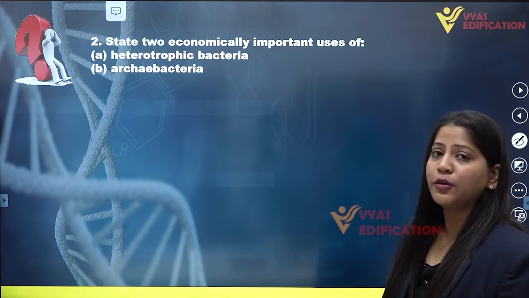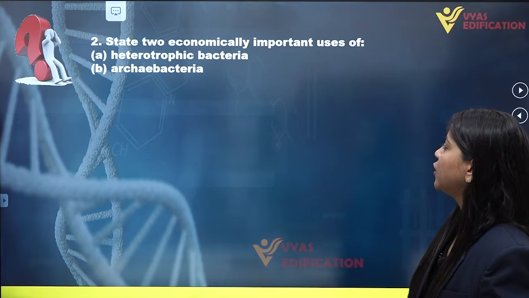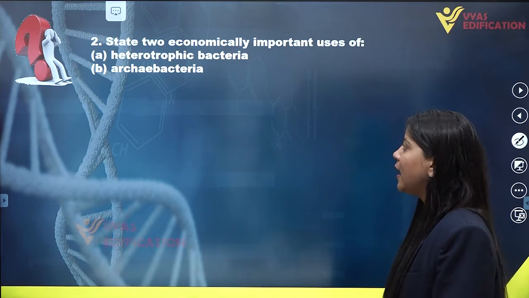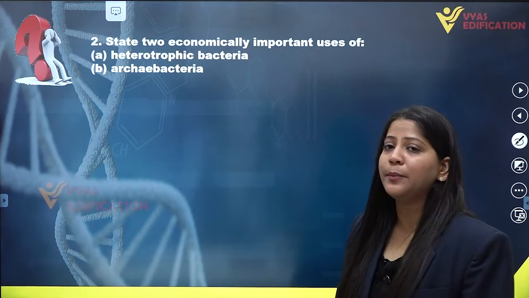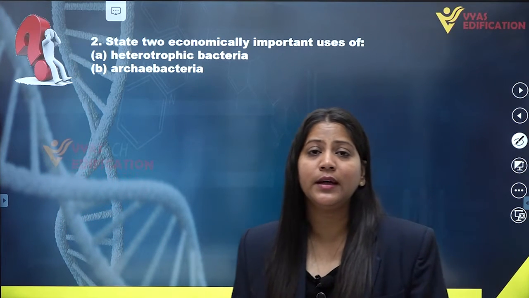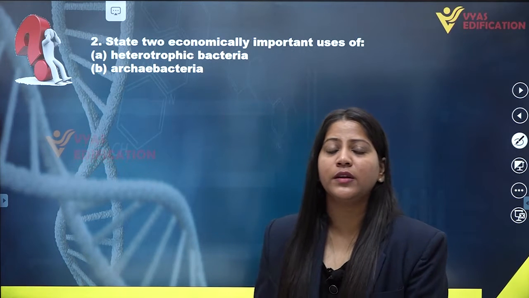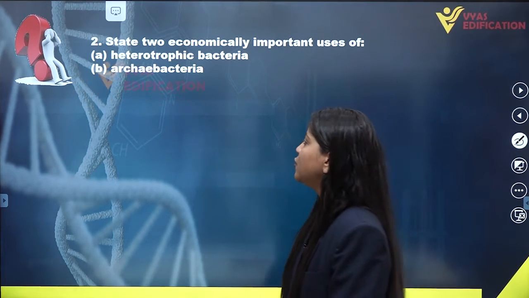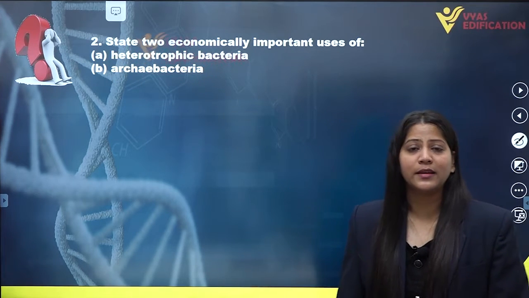Now we have question number 2 on the screen, that is: state 2 economically important uses of A, heterotrophic bacteria, and B, Archaebacteria. So we have to state some economically important uses of these 2 types of bacteria. First we are going to talk about the heterotrophic bacteria.